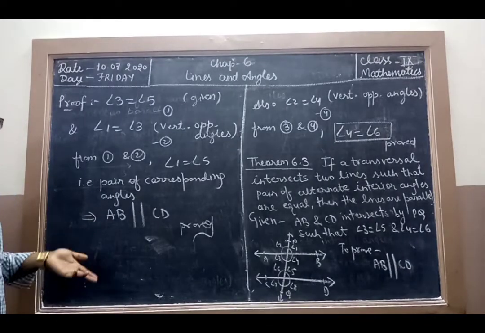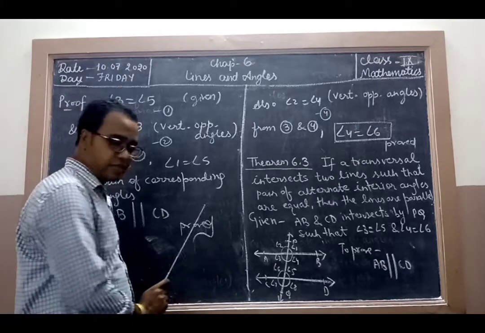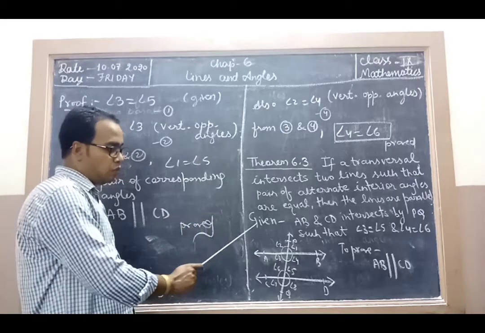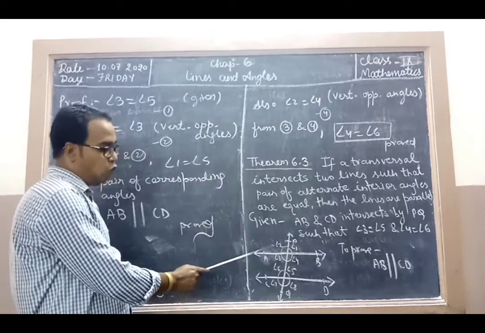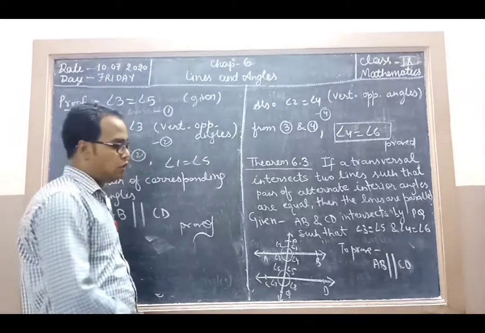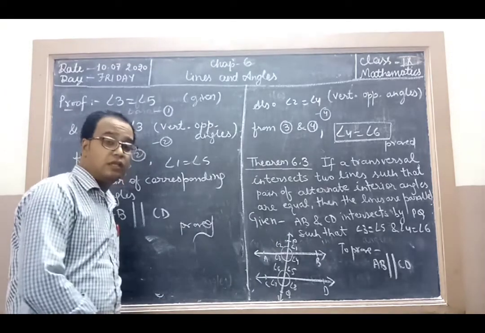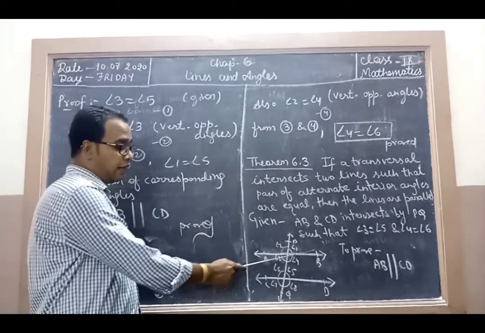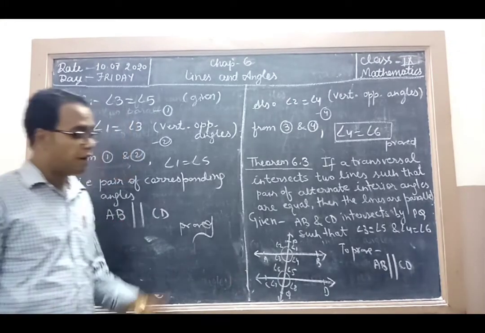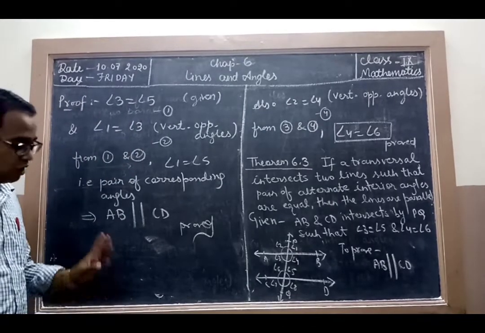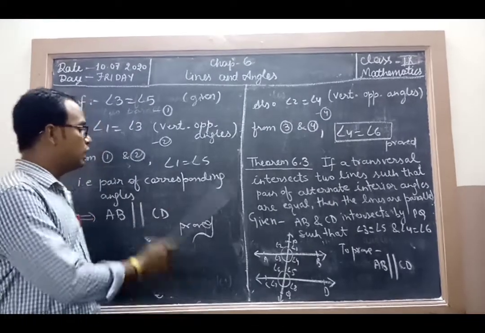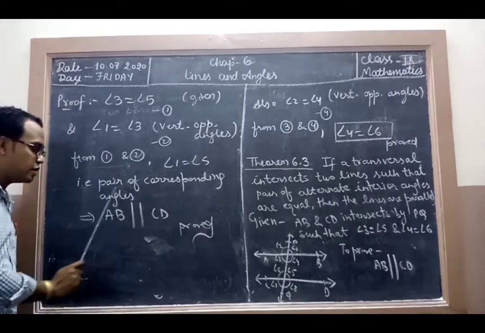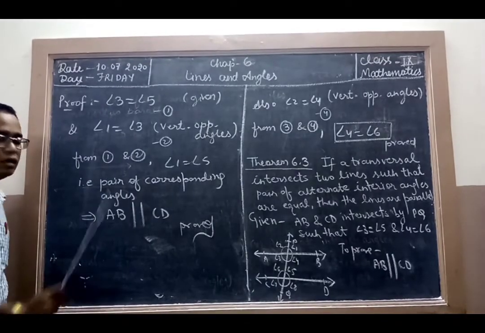Similarly, we can also use angle 4 equals angle 6, which is given in the theorem. And angles 2 and 4 are vertically opposite angles, so angle 2 equals angle 6. They are also corresponding angles. So we again obtain AB parallel CD. So only one equation is sufficient to prove the lines are parallel. Since a pair of corresponding angles is equal, AB is parallel to CD.